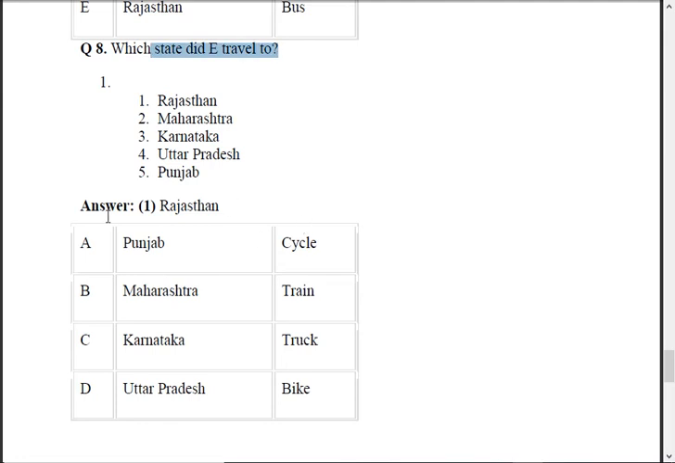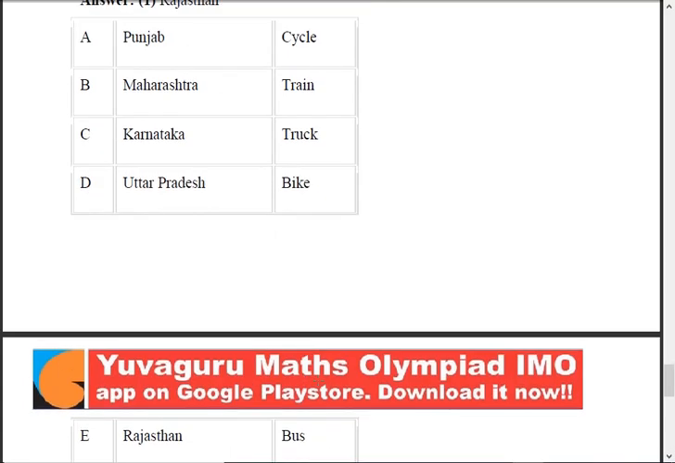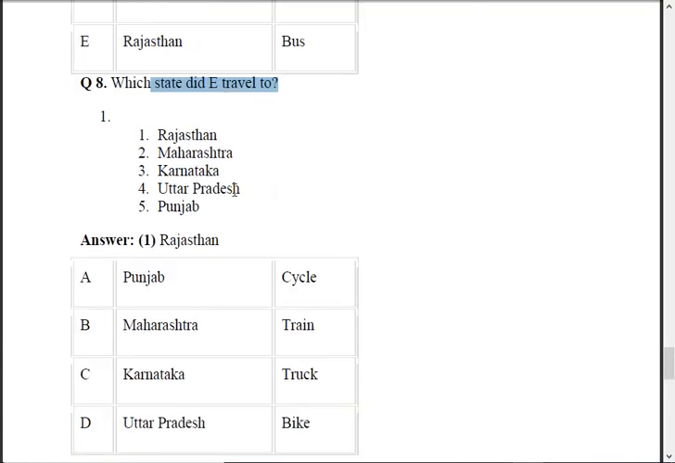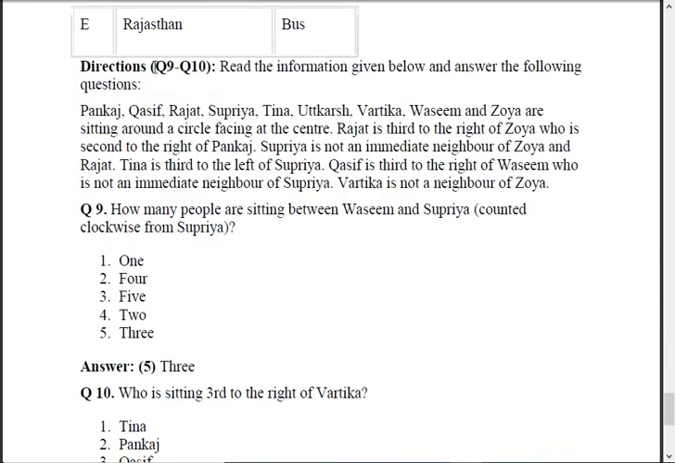Which state did E travel to? Same, apply the same logic and draw the table. You will get the answer. See, this will be the table. So which state did E travel to? The answer is Rajasthan. Okay. You must use pen and paper immediately.